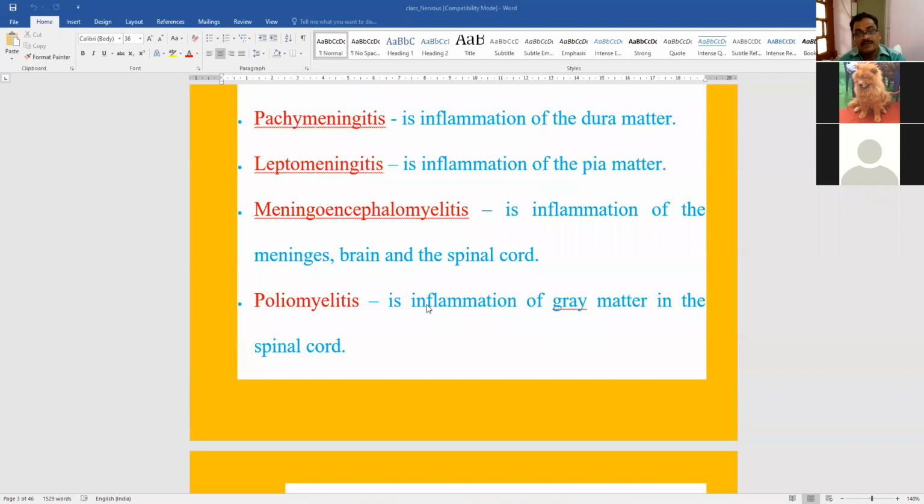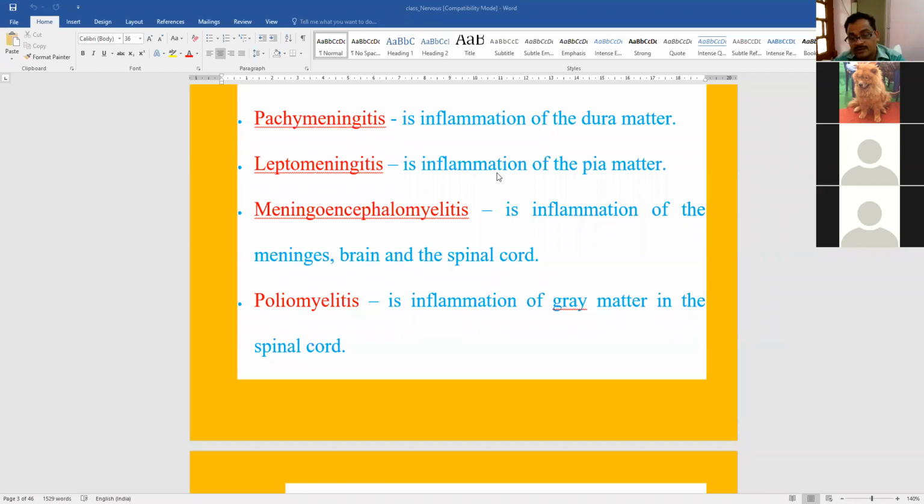Similarly, there is a term encephalomalacia. Malacia stands for softening, degeneration, necrosis of that part. So encephalomalacia stands for softening of the brain due to degeneration and necrosis. And if it is polioencephalomalacia, it is the necrosis in the gray matter of the brain part. And if it is leukoencephalomalacia, it is the degeneration, necrosis of the white matter of the brain part. Okay.